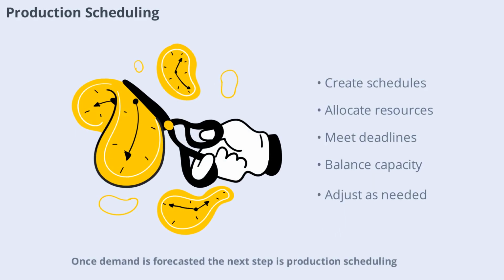Once demand is forecasted, the next step is production scheduling. This involves creating detailed plans that specify when and how each product will be manufactured. Scheduling takes into account machine availability, labor capacity, and material supply. Effective scheduling ensures that production runs smoothly, deadlines are met, and resources are not wasted. It's a balancing act that requires constant adjustment as conditions change.